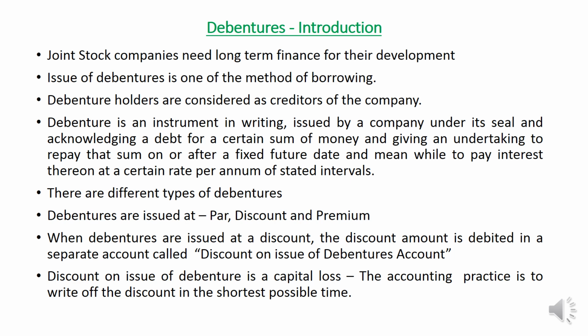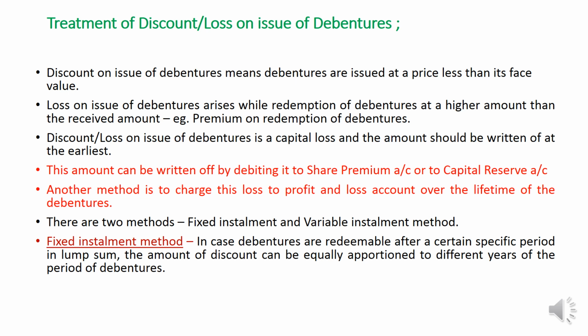So, discount on issue of debentures is a capital loss suffered by the company. That should be shown in the balance sheet of the company under the head miscellaneous expenditure. The company should write off this amount of loss as early as possible according to financial practice, to maintain its financial stability or prudence.